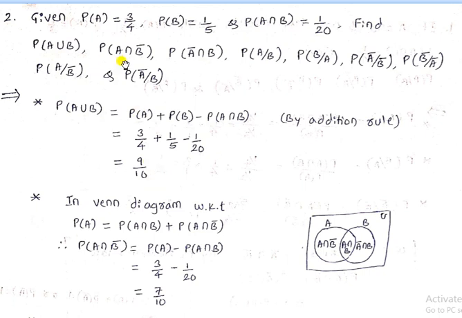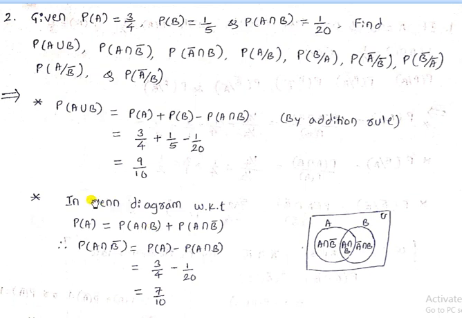Second one, probability of A intersection B bar. Once again we will use the help of a Venn diagram. So A intersection B bar, A intersection B, A bar intersection B. Required is A intersection B bar, which belongs to the circle A. Therefore we use the A term by taking the probability: P of A is equal to probability of A intersection B bar plus probability of A intersection B.